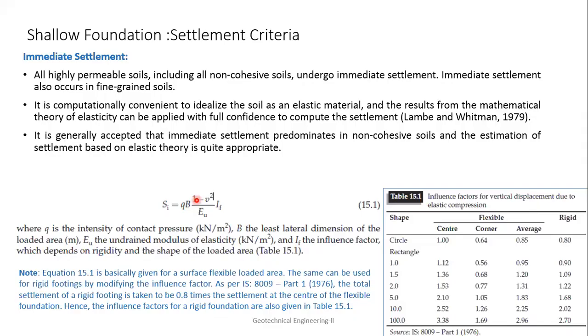Regarding consolidation settlement, I have already taught you. I will send you a set of example problems. When you solve them, you will realize how it works. I think you already know consolidation settlement, primary settlement and secondary settlement. So I will send you an example problem for these chapters, and from that you can understand. If you are not able to understand, then we'll have another class, and you have to tell me.